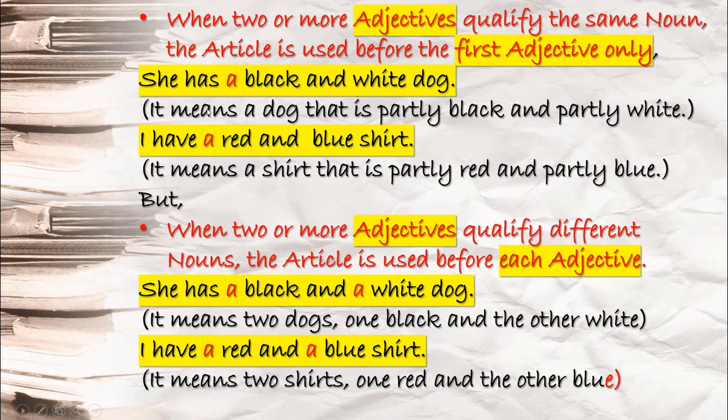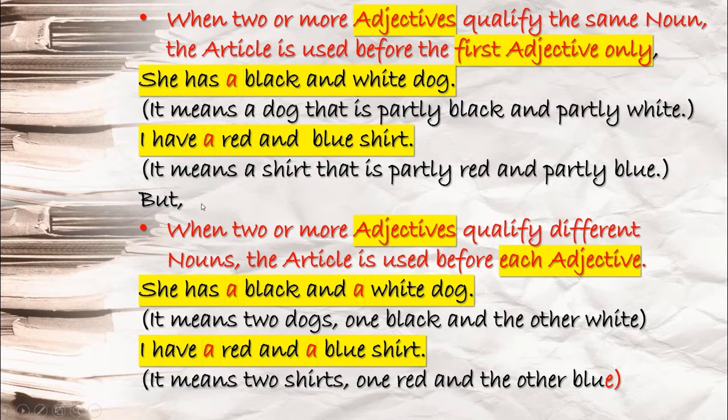It means a dog that is partly black and partly white. You are talking about the same dog only. Here you are not talking about two different dogs. I have a red and blue shirt. Again you see red and blue, these are your adjective terms defining the same shirt. It means a shirt that is partly red and partly blue.